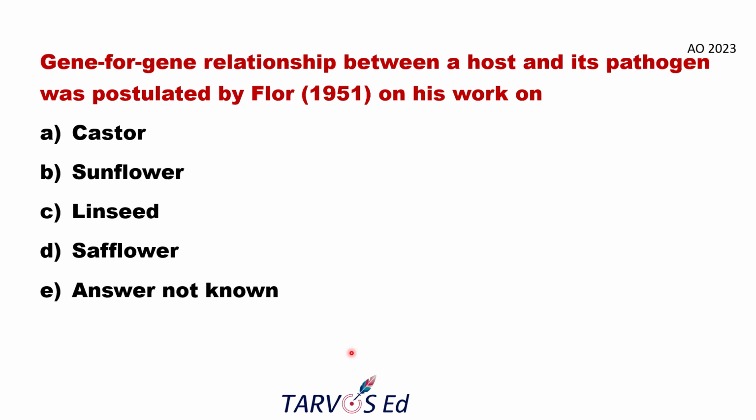Gene for gene relationship between a host and its pathogen was postulated by Flor in the year 1951 on his work on linseed, especially in the linseed rust Melampsora lini. So in that specific crop, in a specific disease only, he postulated the gene for gene relationship concept between a host and the pathogen.